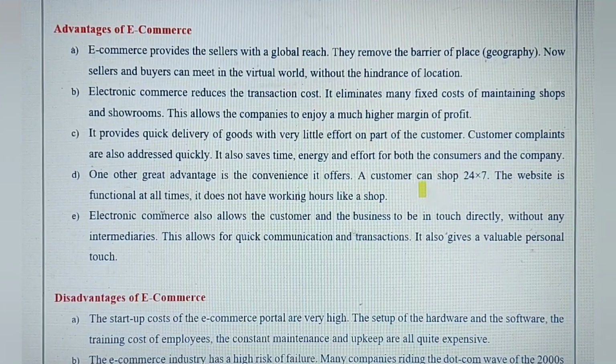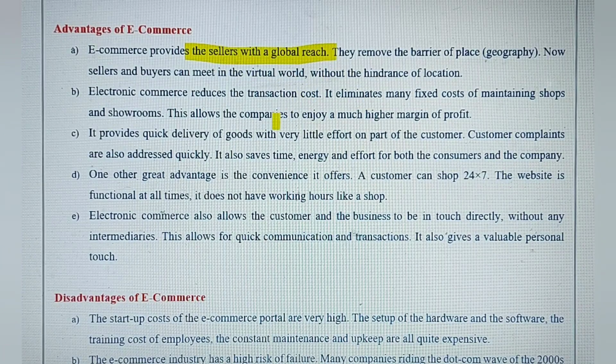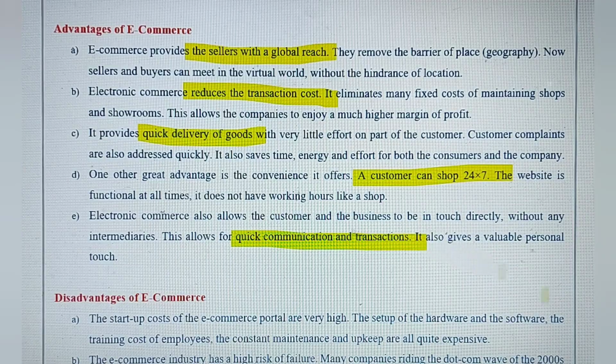Some advantages are there, like sellers can have a global reach, they can sell goods all over the world, and it reduces transaction cost and gives quick delivery of goods. Then a customer can shop 24/7, and it allows quick communication and transactions.